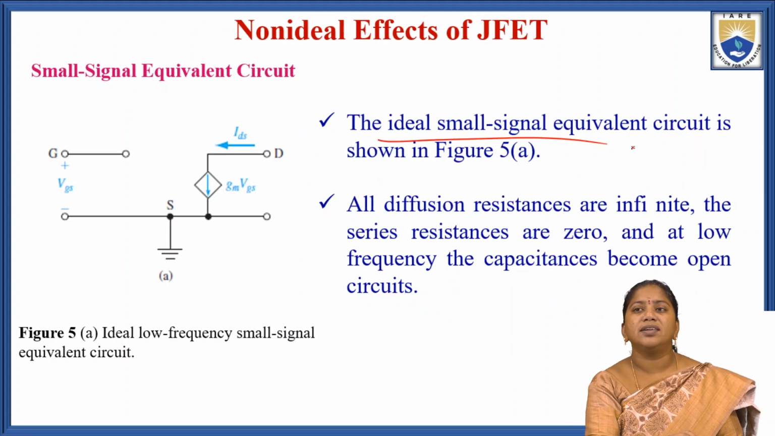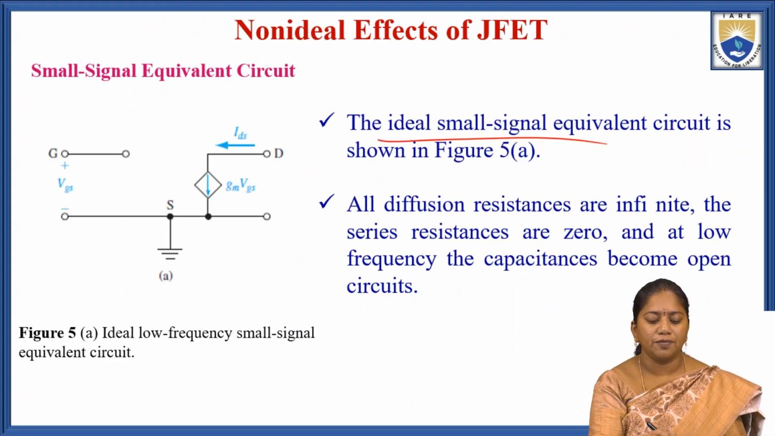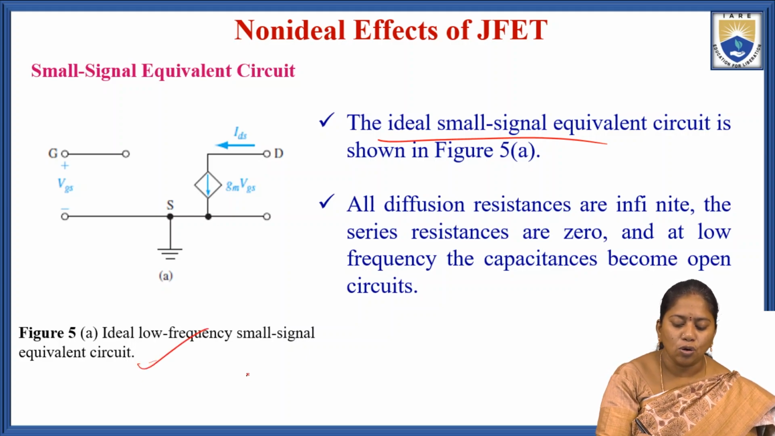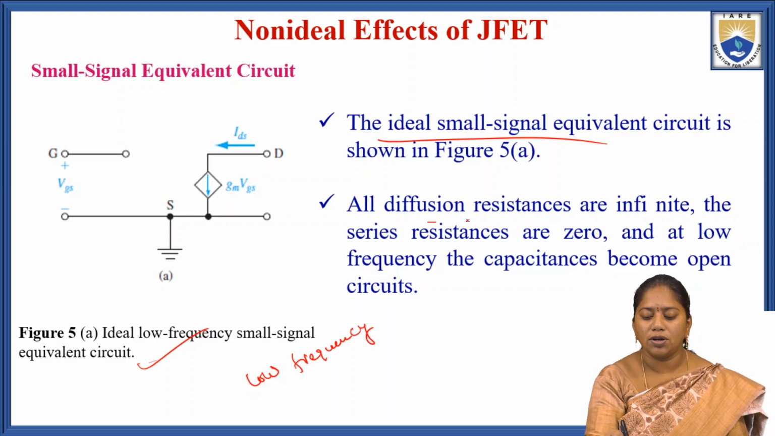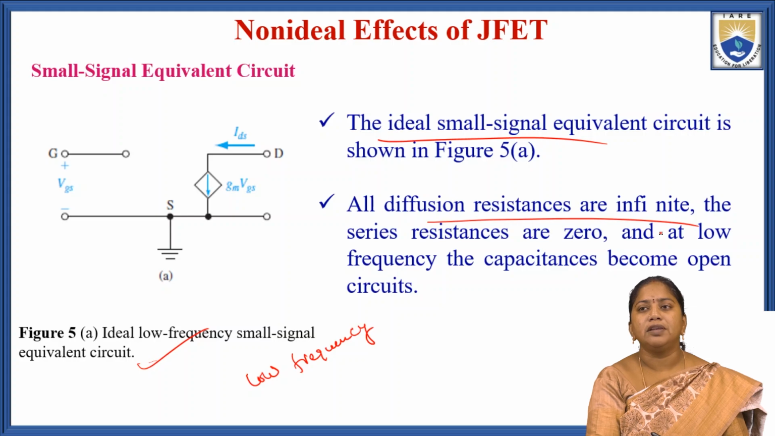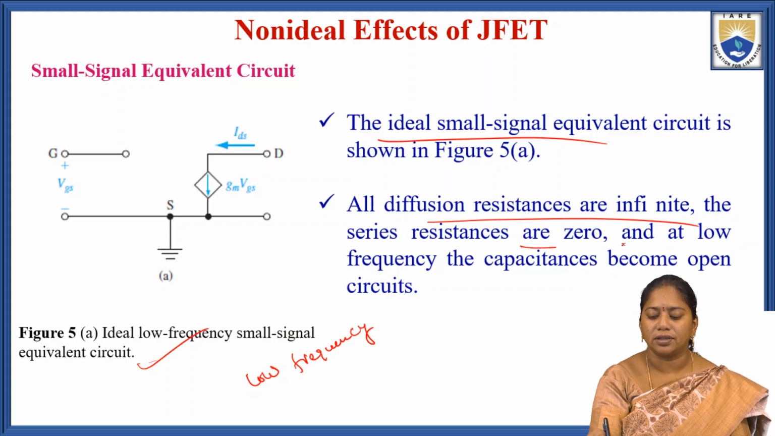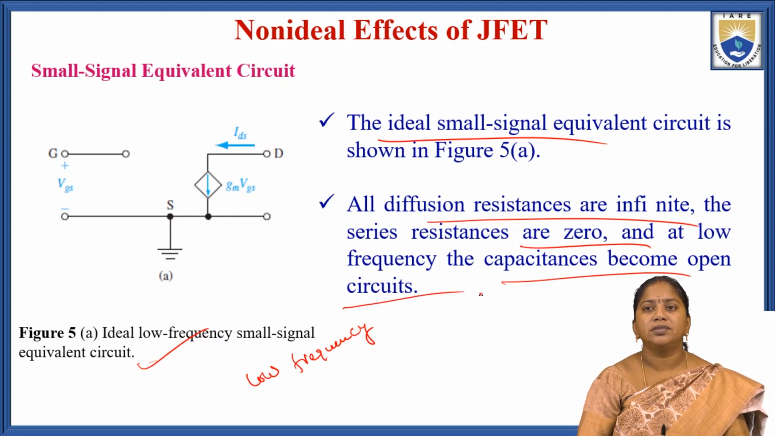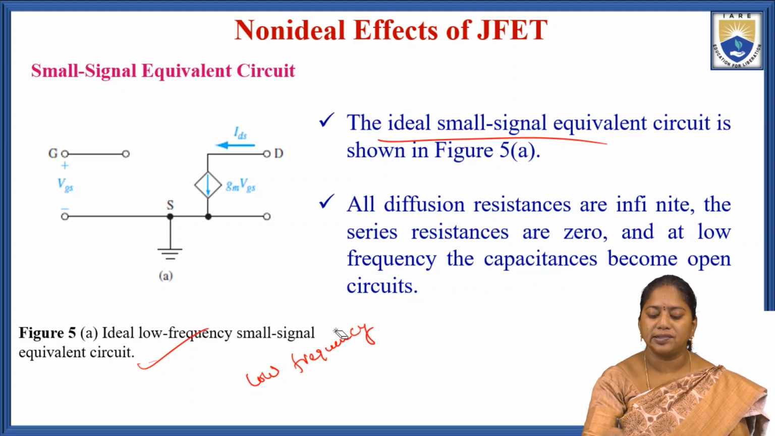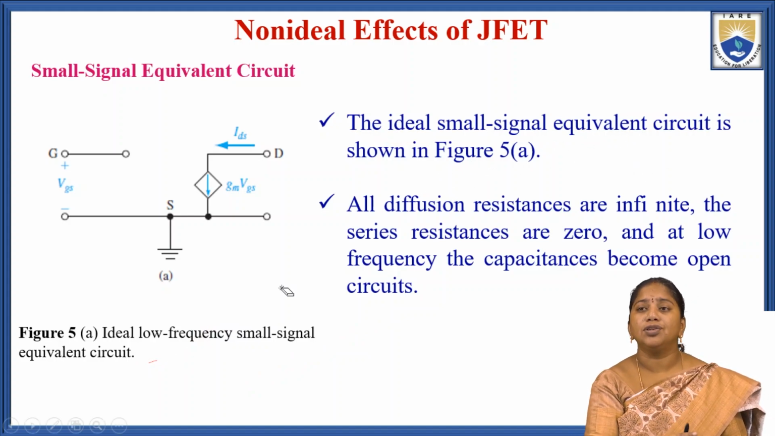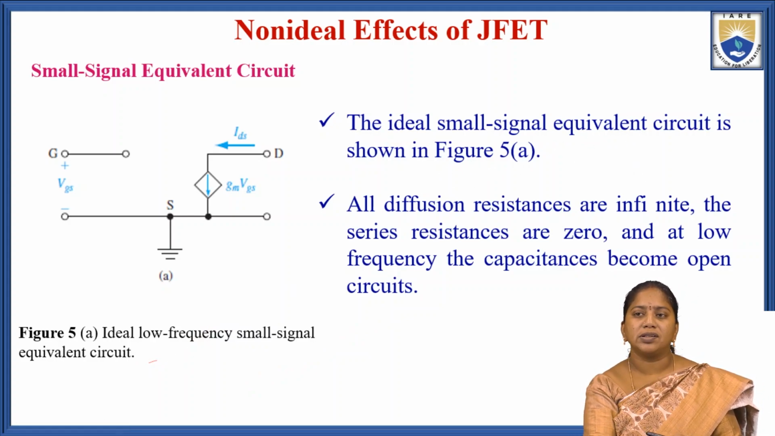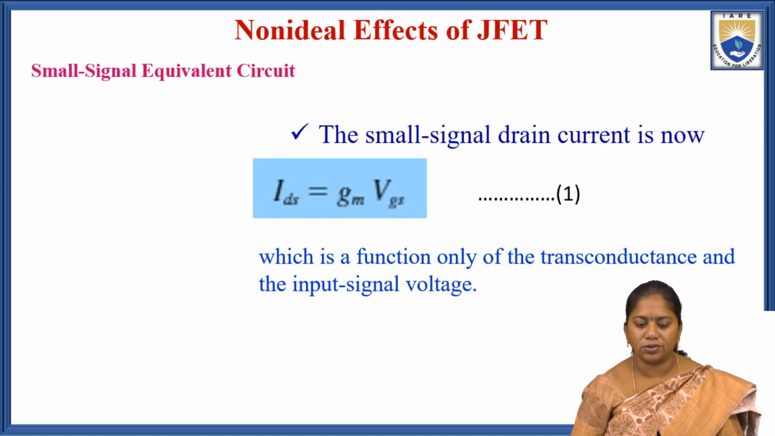The ideal small signal equivalent circuit is shown in figure 5a. This is the ideal low frequency small signal equivalent circuit. All diffusion resistances are infinite and series resistances are 0. At low frequency the capacitances become open circuits.